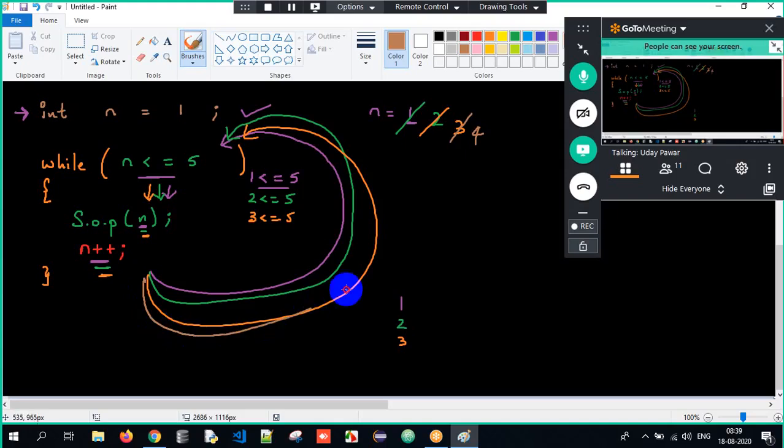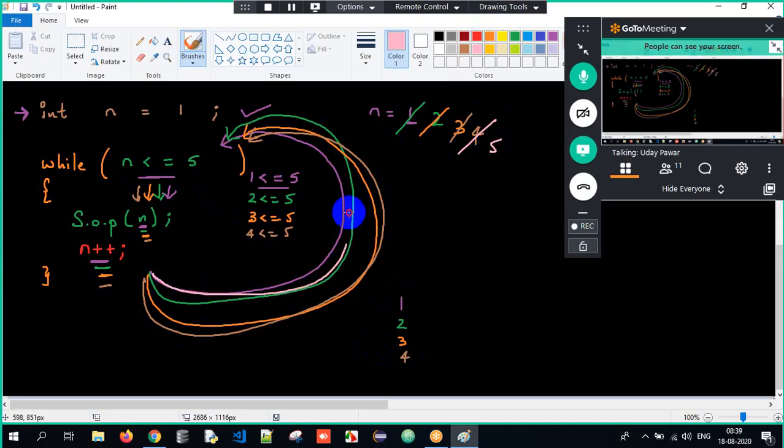Again, it's a loop. While loop meaning it has to keep on looping. What is n value? 4. Is 4 lesser than or equal to 5? Yes. Loop comes inside. I am trying to print the value of 4 and n plus plus meaning n value will get incremented to 5 here.